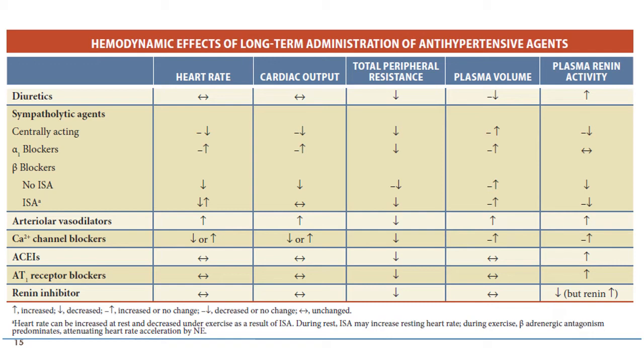The ACE inhibitors have no effect on the heart rate and cardiac output, but they decrease the total peripheral resistance by blocking the action of angiotensin II, because it is not synthesized in the presence of ACE inhibitors. There is no effect on the plasma volume, and there is a reflex increase in the plasma renin activity. The angiotensin receptor blockers, similar to ACE inhibitors, have the same effect on the hemodynamics.